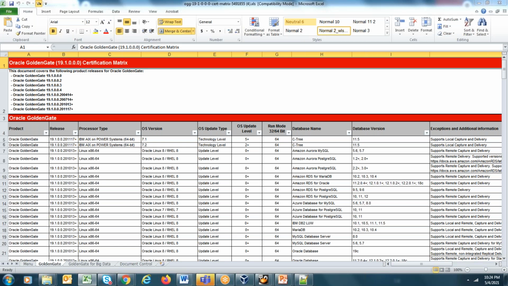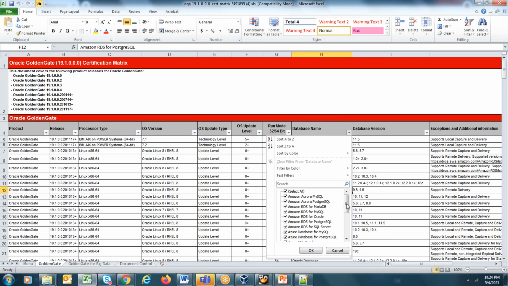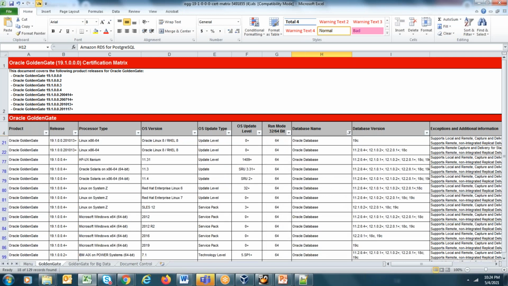Now here, first of all, you can see this certification matrix is supported for multiple databases. In our case, we have Oracle database. Microservices is basically only supported for Oracle. So we'll select only Oracle database over here. That will filter our list.